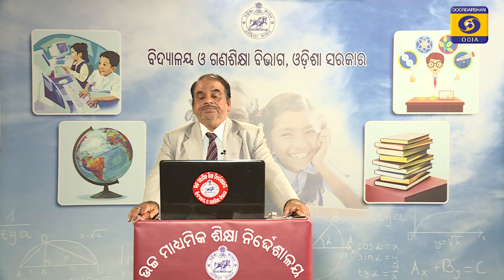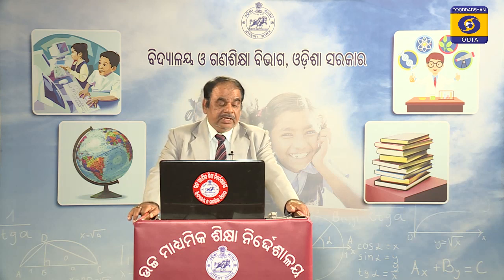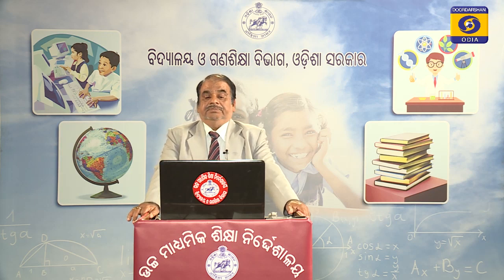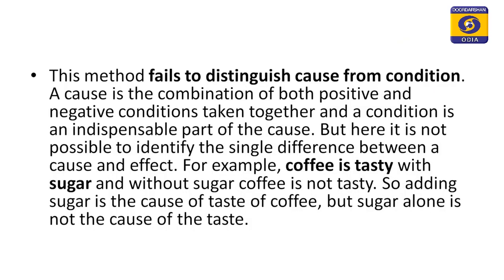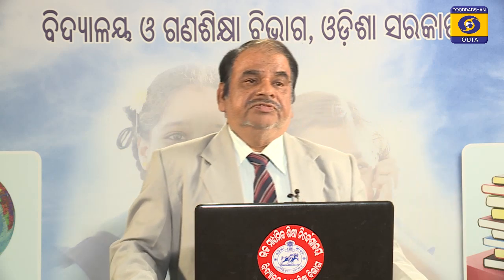Now, coming to another disadvantage of this method, this method fails to distinguish between cause and condition, just like the other method, that is method of agreement, where there was such a defect that it was failing to distinguish between cause and condition.